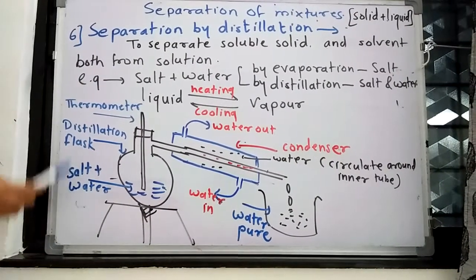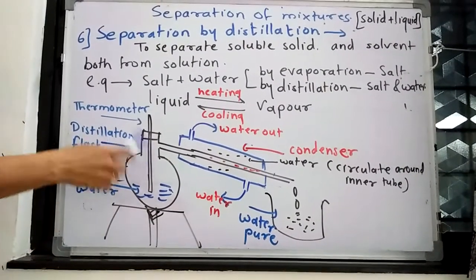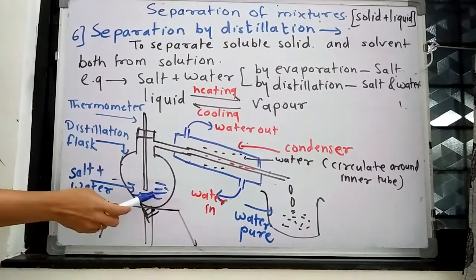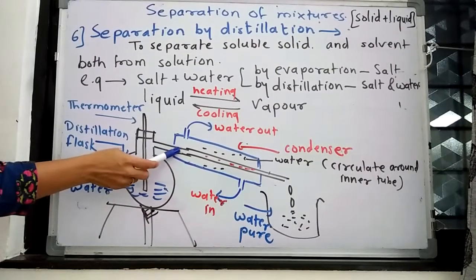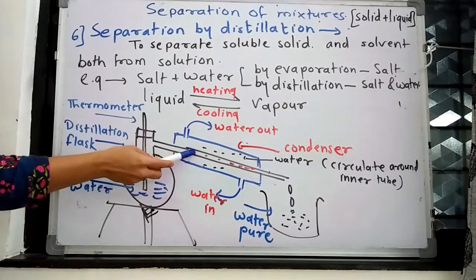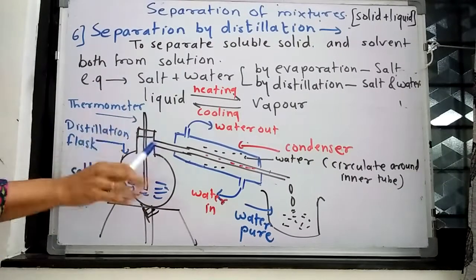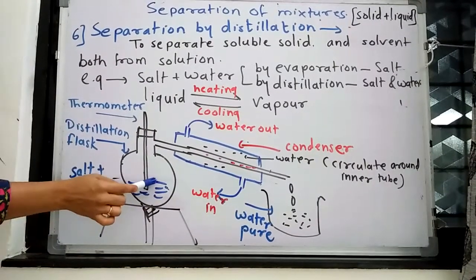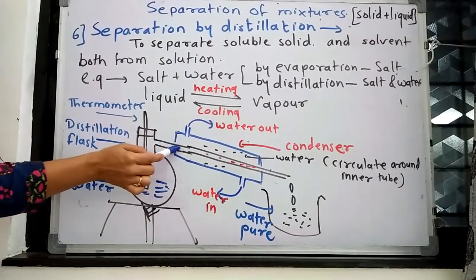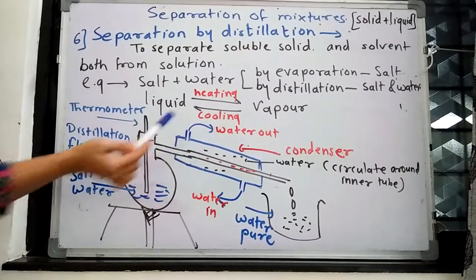We know water is in liquid state. When we provide the heat, at 100 degrees Celsius, water will get converted into water vapor. This water vapor, as it is in gaseous state, will enter into this inner glass tube. See, this inner glass tube does not have any contact or any leakage into the outer glass tube. The material which is in the inner glass tube remains only in the inner glass tube. So this water vapor from the distillation flask will only enter the inner glass tube. But it is in the gaseous state, it is water vapor.